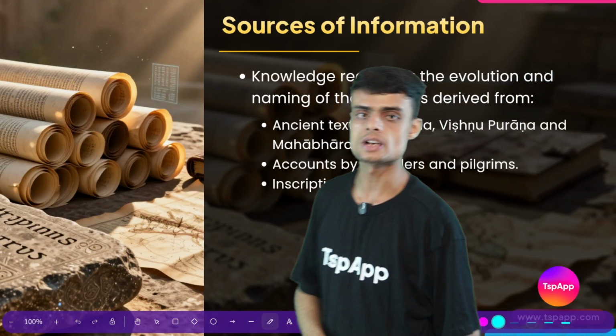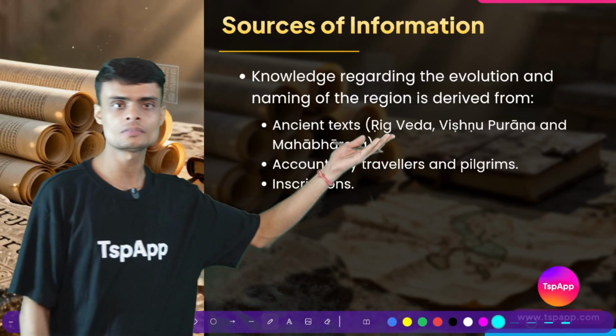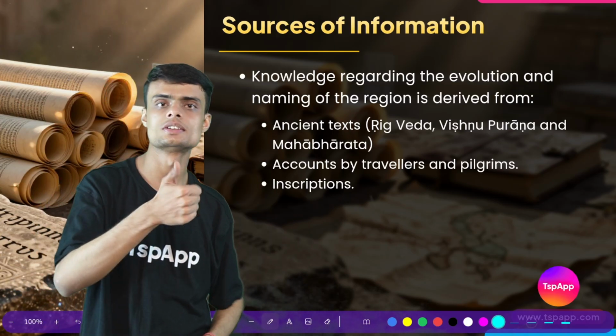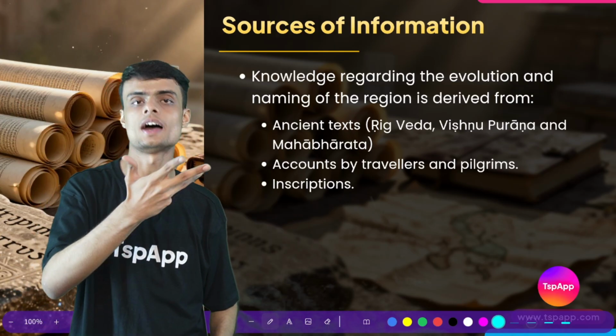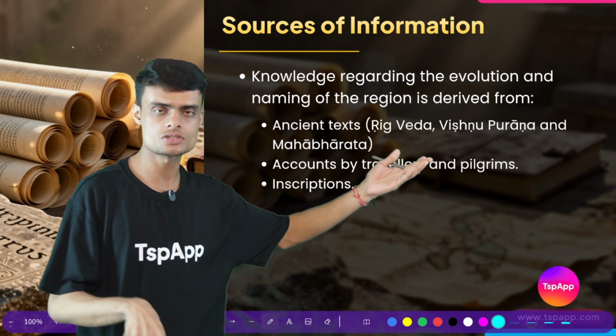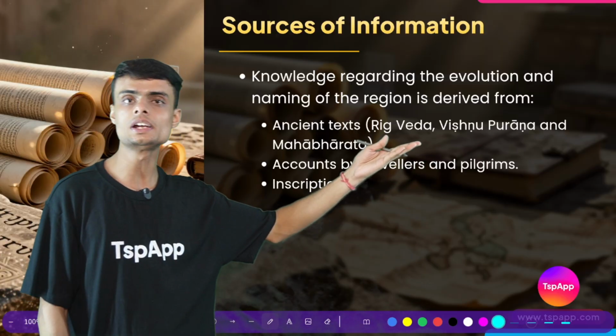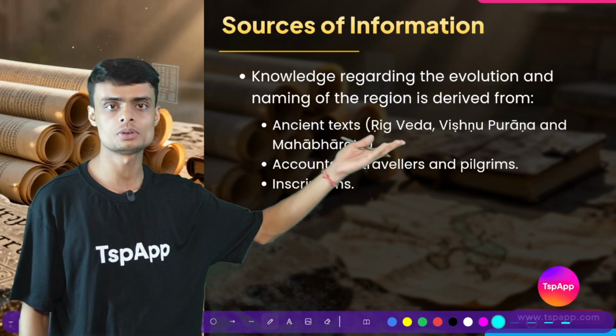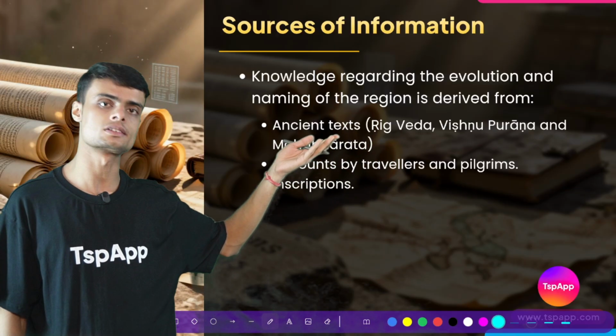Ancient texts, for example, we have the Rig Ved. Do you know that there are 4 Veds in India? We have the Rig Ved, Sam Ved, Yajur Ved and Atharv Ved. So we have 4 Veds, and in this chapter we will refer specifically to Rig Ved. Rig Ved is the oldest Ved. Okay, so this is an example of ancient text, old text.